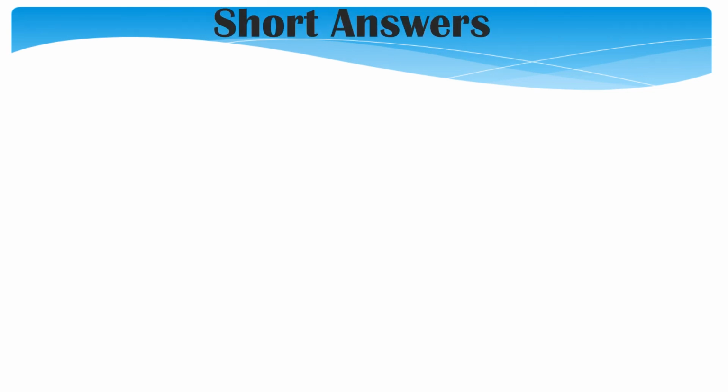Short answers. Now, in communication, when we ask people direct questions, we answer either in yes or no. We use a short form. If it is affirmative, you say yes plus subject pronoun plus do or does.